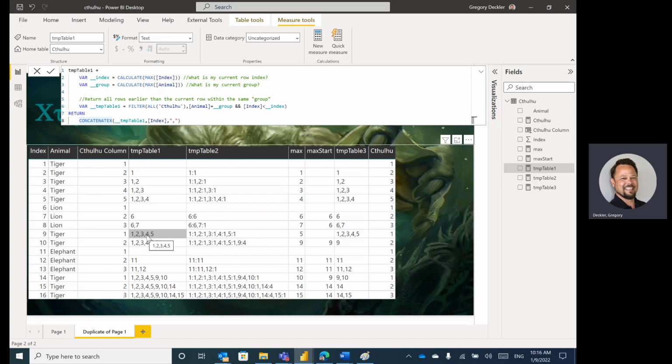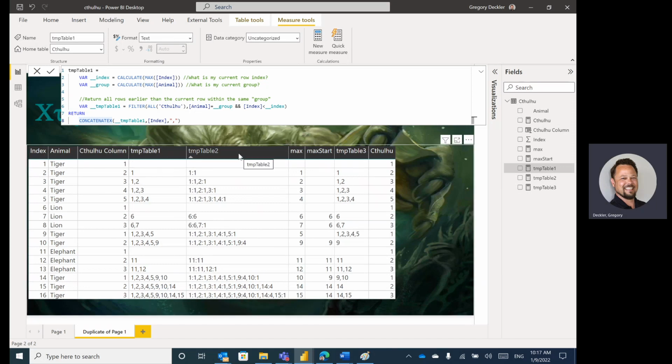It switches back to tiger. Now I have 1, 2, 3, 4, 5, which are the previous rows. And then here in 10, I have 1, 2, 3, 4, 5, 9. So you can see that there's obviously been a skip involved. Same thing for elephant, and then tiger, 1, 2, 3, 4, 5, 9, 10, and 1, 2, 3, 4, 5, 9, 10, 14. Another skip has occurred that we're going to need to account for. So that's temp table 1.